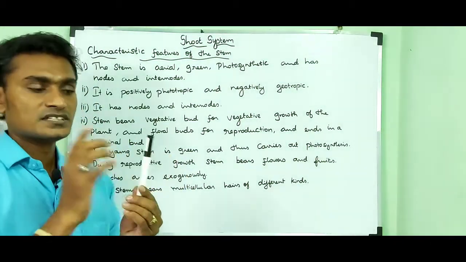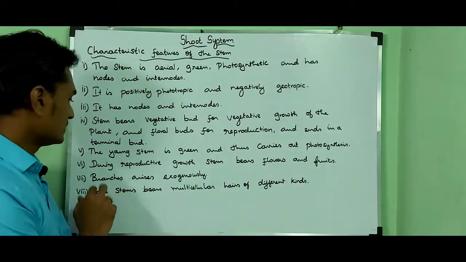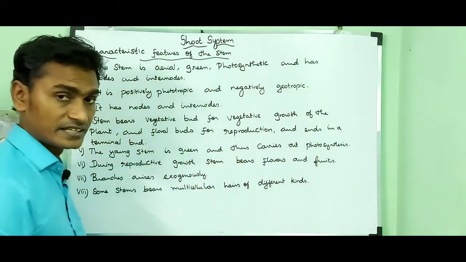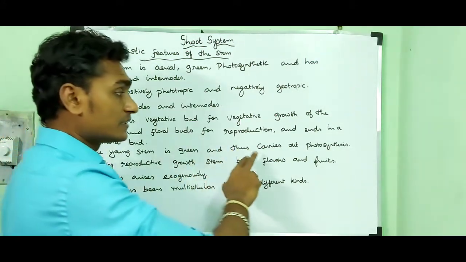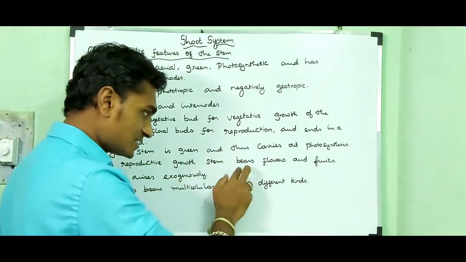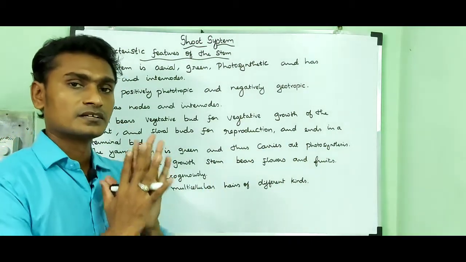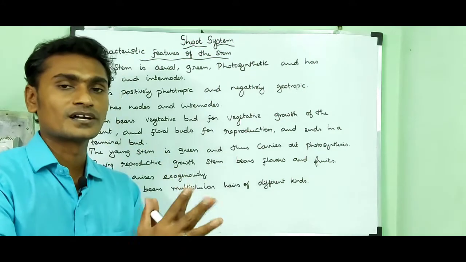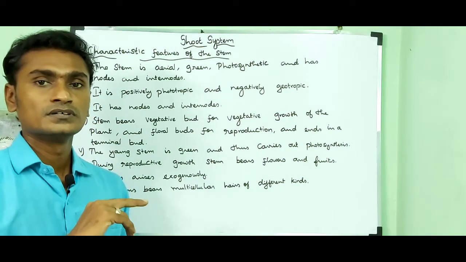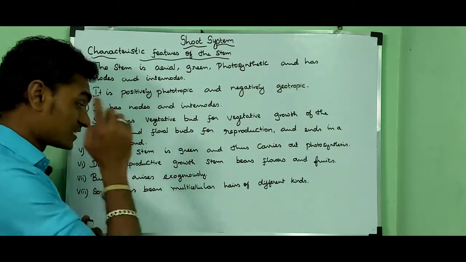So consider this is a plant. The terminal bud is present at the top of the plant. Then the young stem is green and thus carries out photosynthesis, because it contains chlorophyll. During reproductive growth, the stem bears flowers and fruits. I already told you the reproductive structure of a plant is the flower. The flower can become a fruit after fertilization takes place, it becomes a fruit.